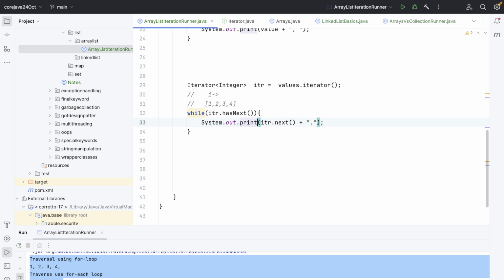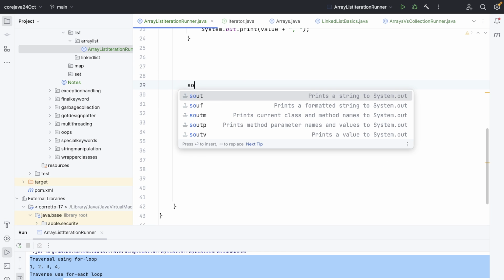That's how I'm going to write it, and remove the len. In the next iteration, it checks hasNext again, whether the next value exists. It exists, so next gives us the value 2 and increments the cursor. The same thing happens with 3: check whether the next value exists, yes, so give the next value and increment the cursor. Then again with 4, the same thing happens. When I've printed 4 and come back to hasNext, there is no next value, so it provides false and the loop ends. This is how the iterator works.